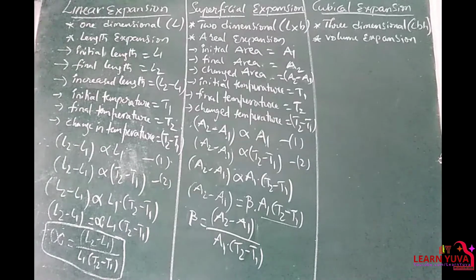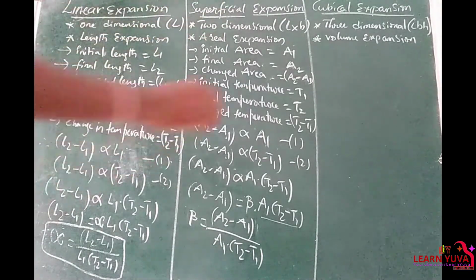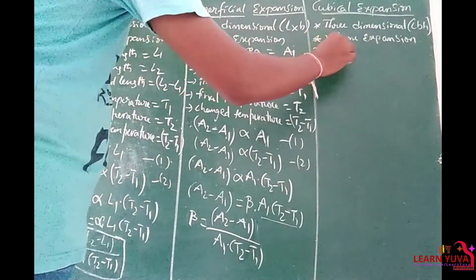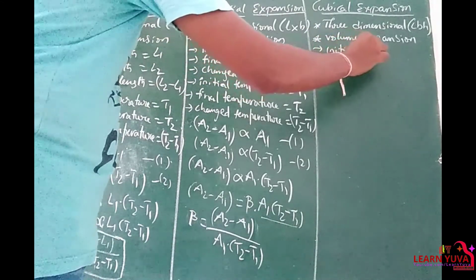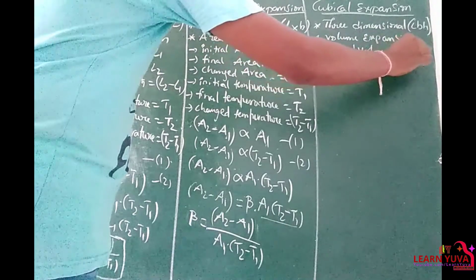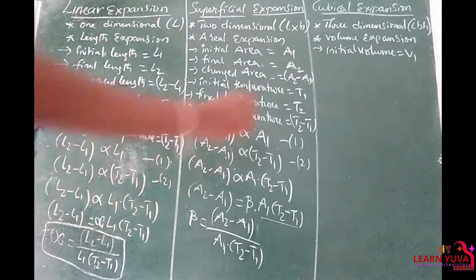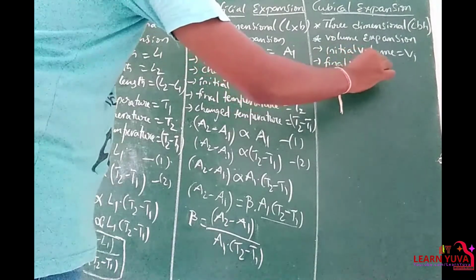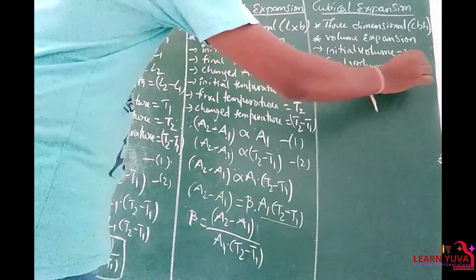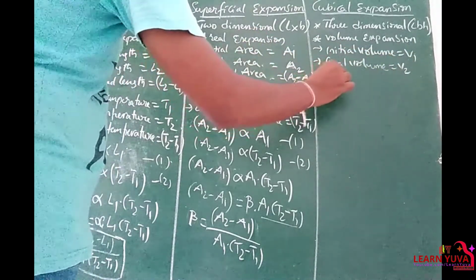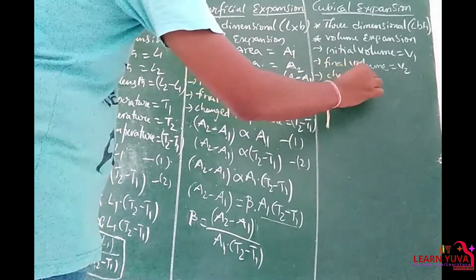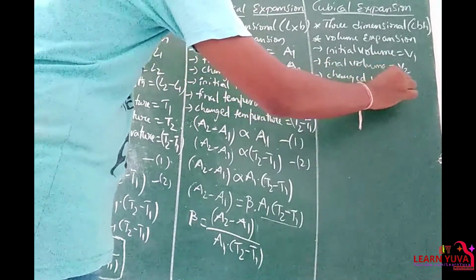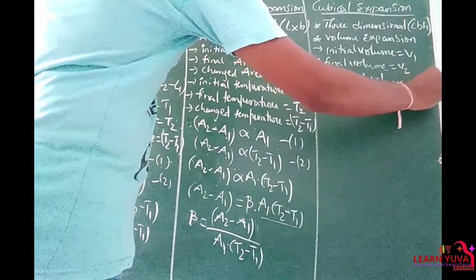Clear? Right. Next, cubical expansion. Similar. Initial volume is equal to V1. Final volume is equal to V2. So change in volume is equal to V2 minus V1.